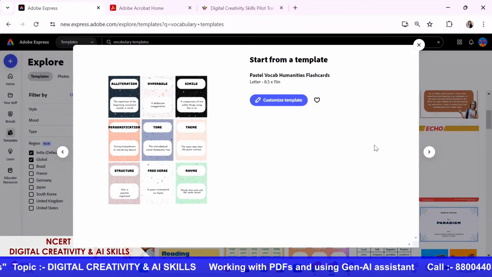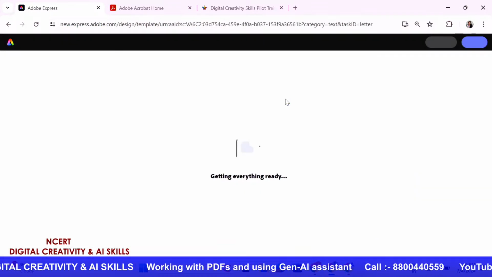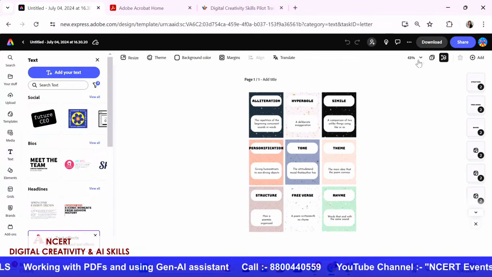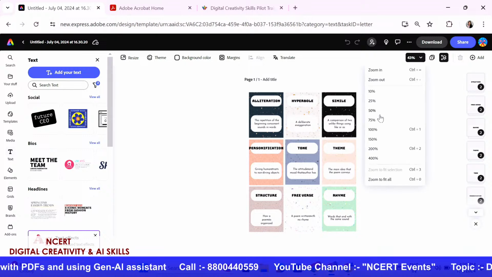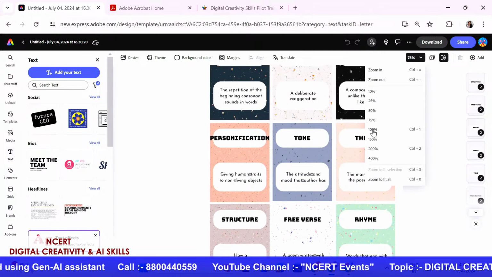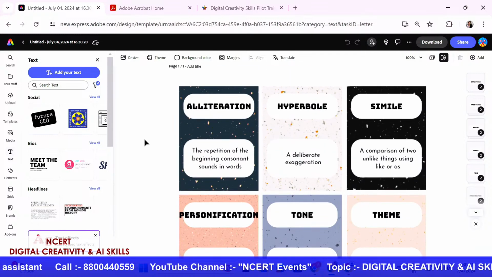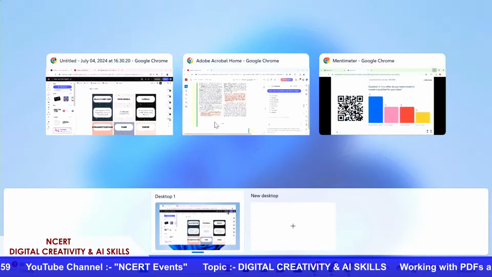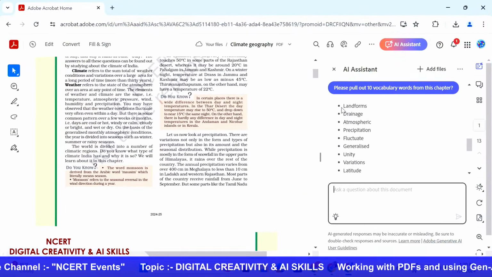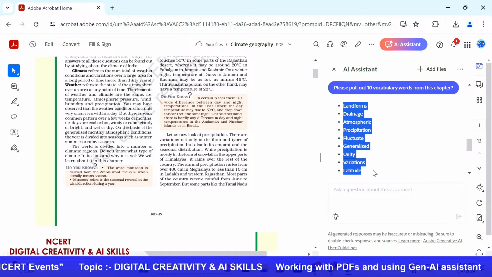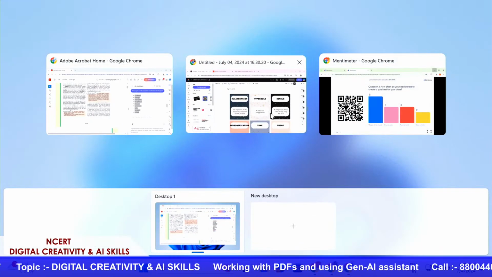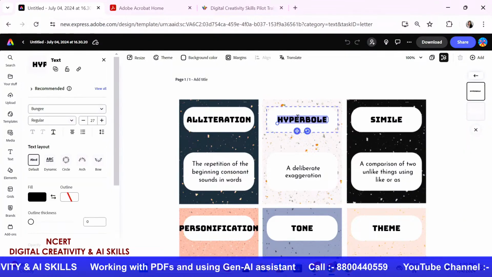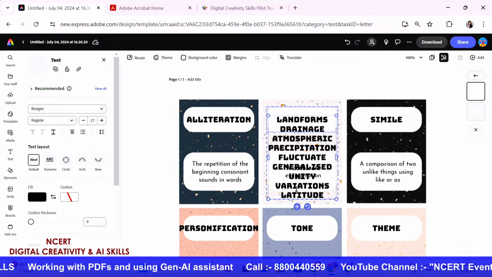I think this one looks pretty good because it has the name of the word, and also a small area where I can describe what the word means. So I could pull out this worksheet, and I'm going to increase the size of this so that you all can see how I edit it. These are my 10 vocab words. I'm just going to copy paste these words from here, doing a Control C and putting it here as a Control V. And now you see all my 10 words are here.